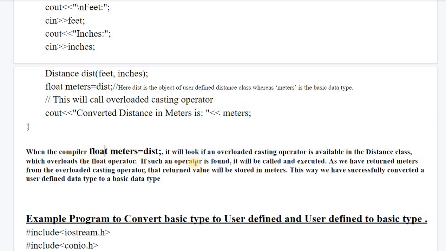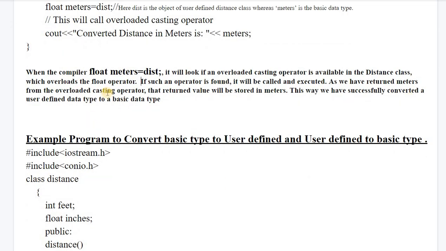It will look if the overloaded casting operator is available in the distance class which overloads the float operator. If such an operator is found, it will be called and executed, as we have returned meter from the overloaded casting operator. That returned value will be stored in meters. This way we have successfully converted a user defined data type to a basic data type.